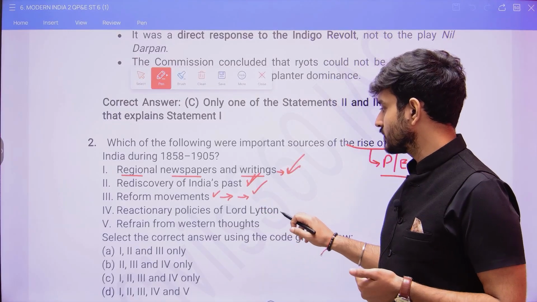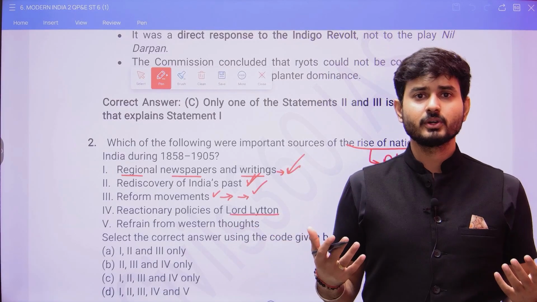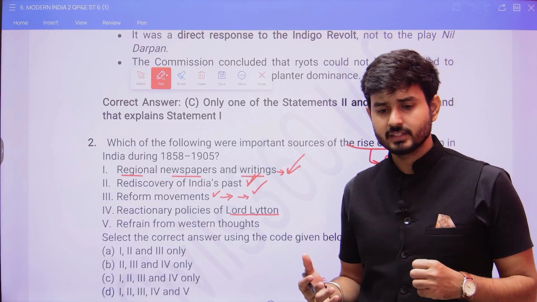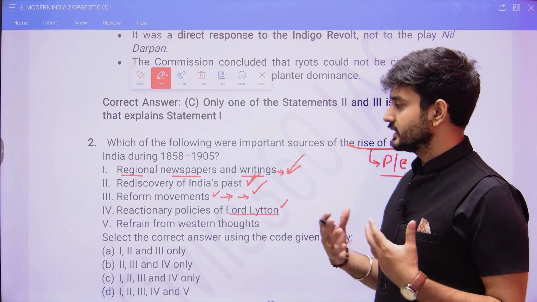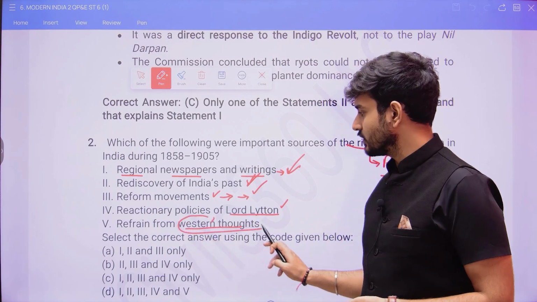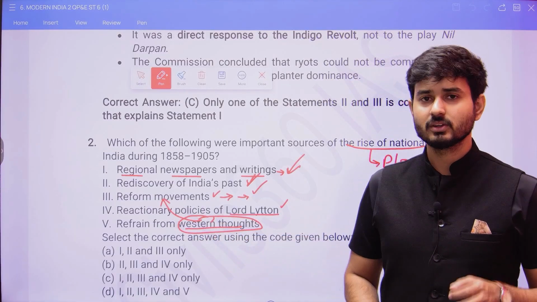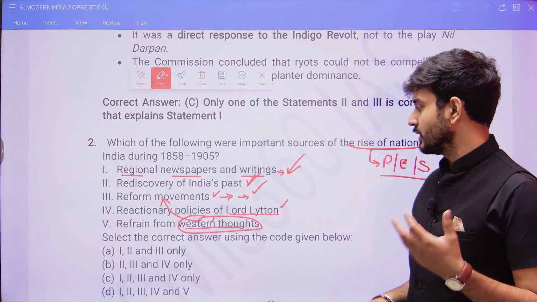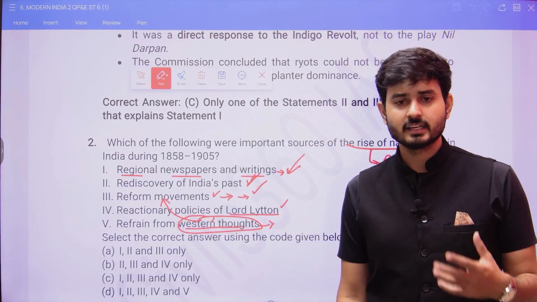Reactionary policies of Lord Lytton. If the Britishers are putting up reactionary policies that are detrimental to the interest of the Indians, automatically that would lead to increasing nationalism. Refrain from Western thoughts: the Western thoughts had motivated the reform movements, and they focused on scientific understanding, logical reasoning and analytical ability.